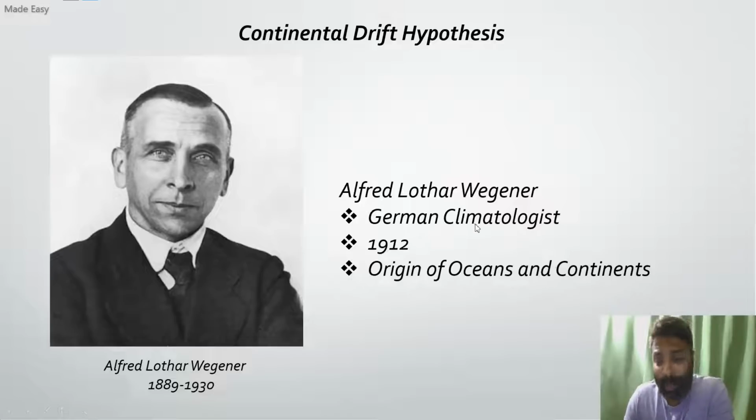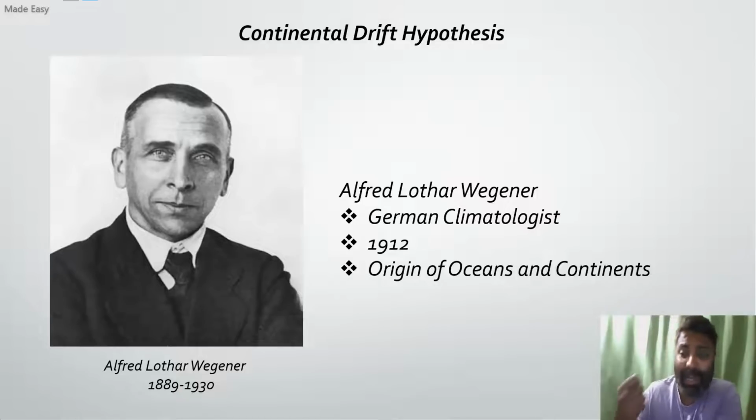Alfred Lothar Wegener was a climatologist. He was trying to understand the past and present climates of the world, how the climates were earlier and how it has changed now. In order to suggest this climatic drift, he gave a theory called continental drift hypothesis in his article Origin of Oceans and Continents. He highlighted the giant landmass by the name Pangea. Pan means all, Gea means earth. It was surrounded by a large ocean called Panthalassa. Pan means all and Thalassa meaning sea.